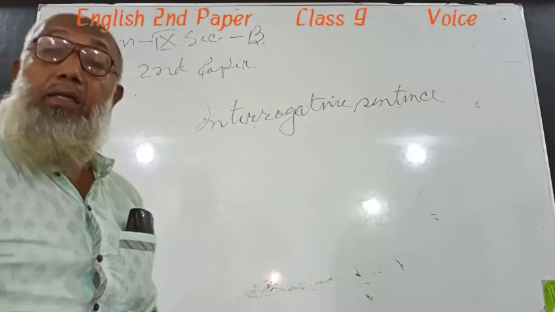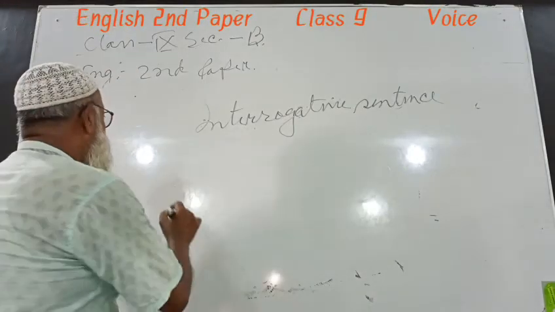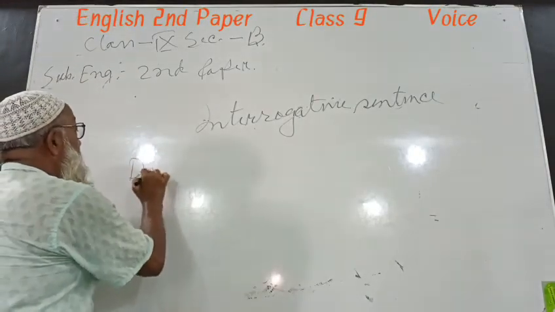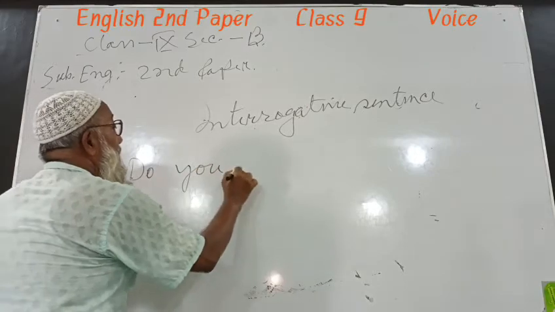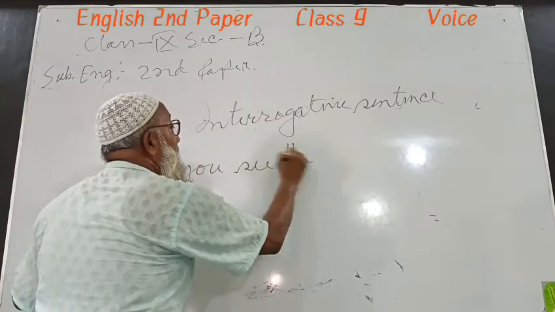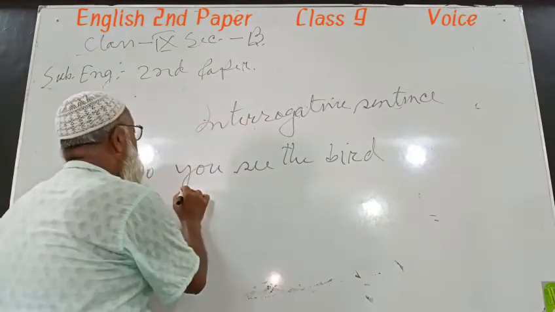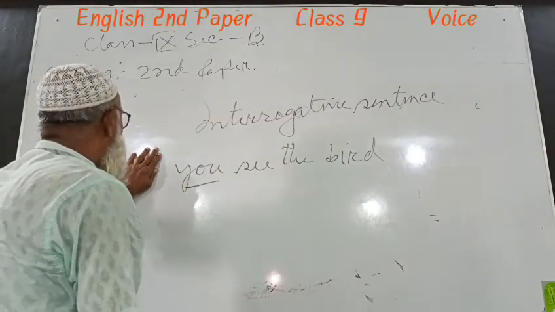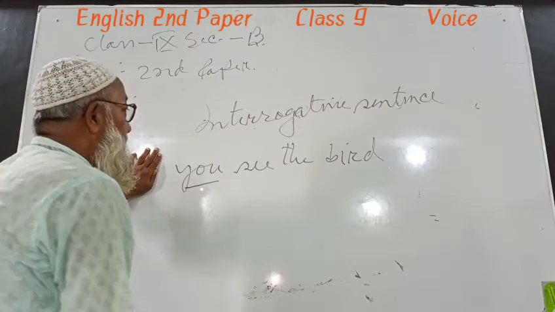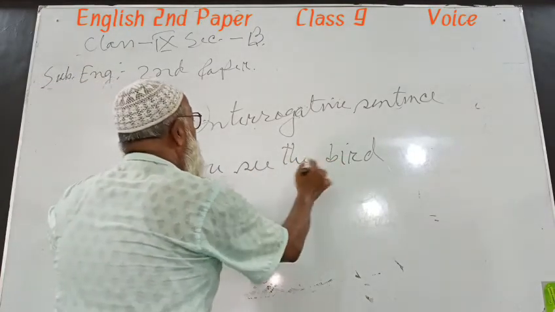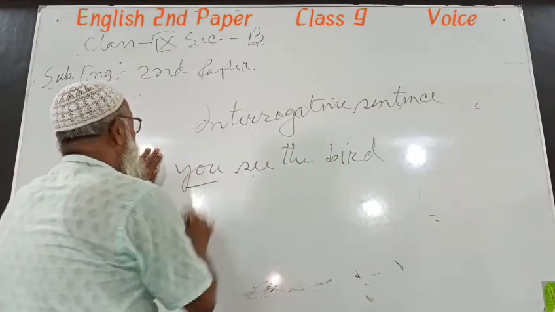Do you see the bird? Follow my example. Here the subject is you. You may hide it. The bird is seen by you.